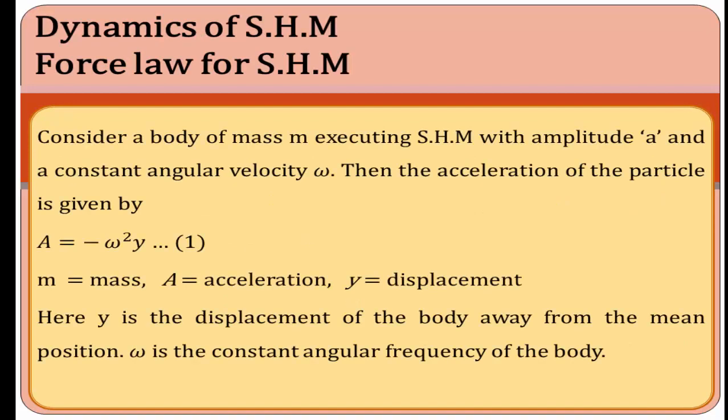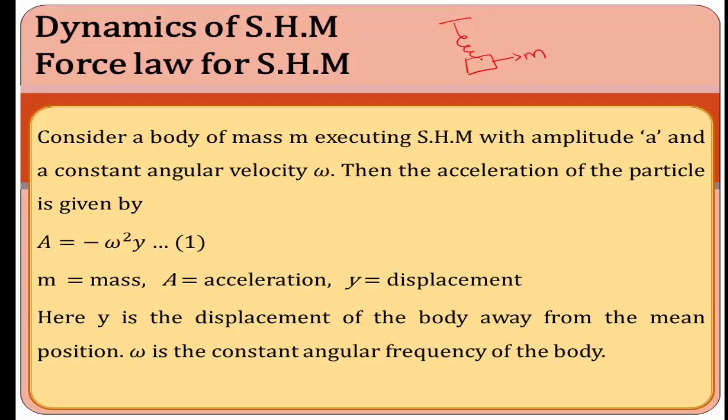And the force in simple harmonic motion. Here, suppose you consider any body of mass m. Suppose now I consider the spring constant experiment. It has a mass m executing the simple harmonic motion with amplitude a and angular velocity omega.